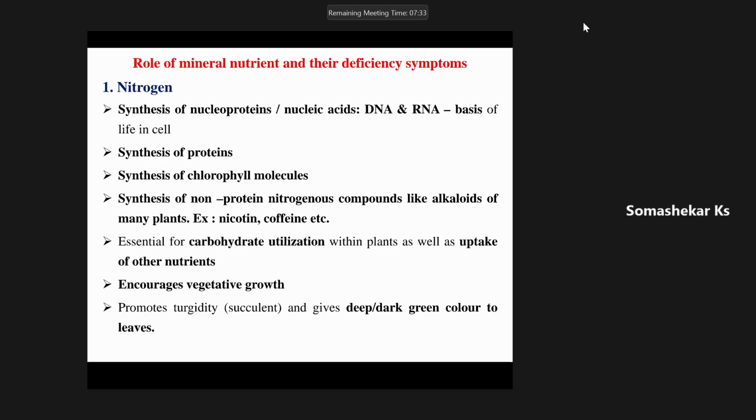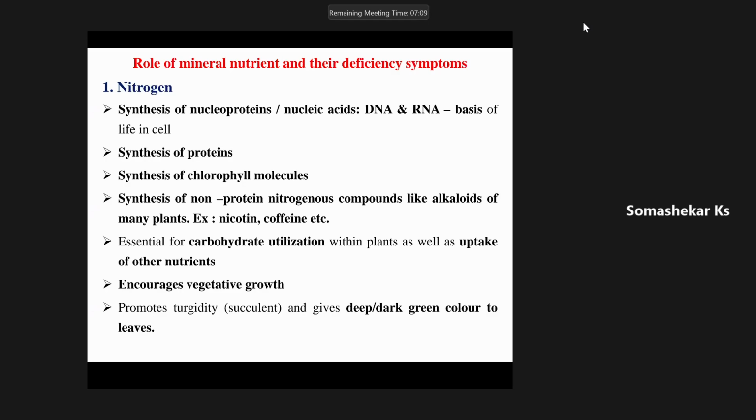The entire commercial and plantation crop value depends upon the alkaloid content. If there is no alkaloid content, the crops will not have any industrial importance. And if you apply more nitrogen, the nicotine content in tobacco will increase, and the caffeine content will increase.